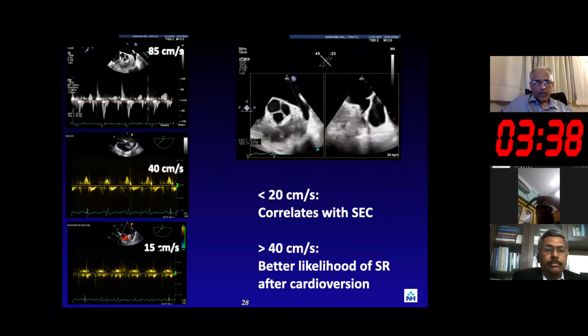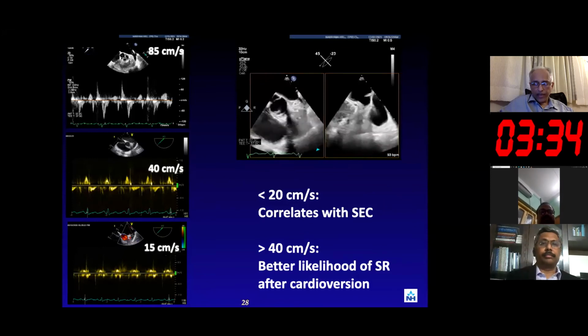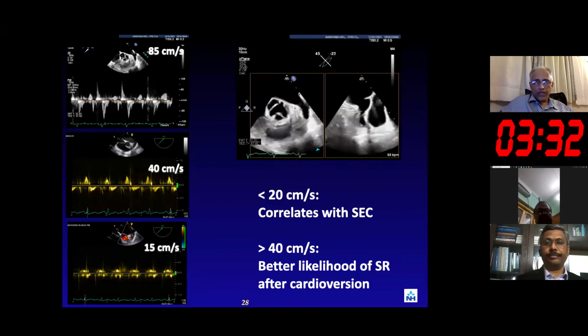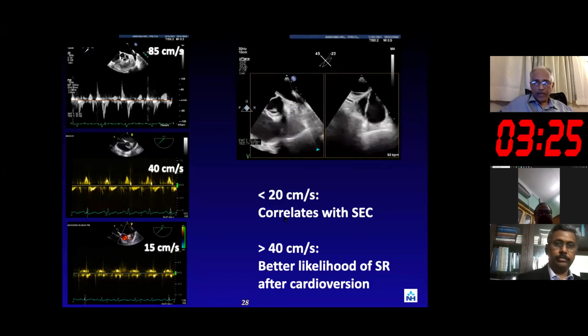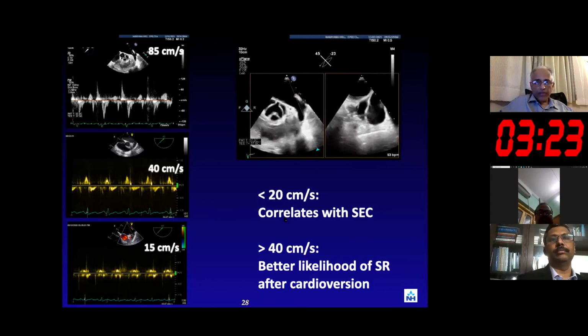And once it reaches around 20 to 15 centimeters per second, then the SEC is going to be there, the risk of thrombus formation is very high, and thromboembolism is there. So these numbers do matter as far as 20 and 40 are concerned. So left atrial appendage velocity plays a big role.